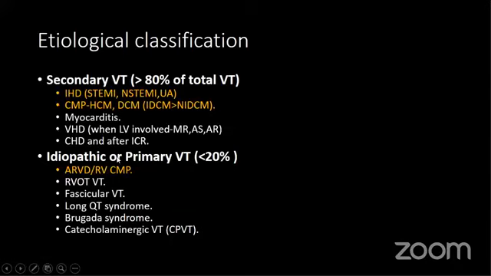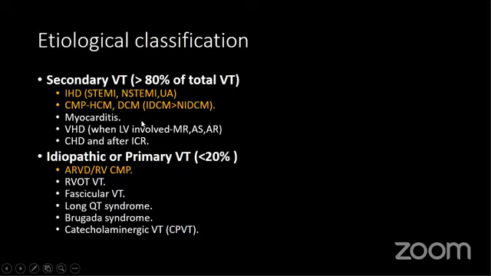So this is the etiological classification. Secondary VT is usually secondary to some structural heart disease. The common condition is ischemic heart disease, which may be STEMI, non-STEMI, or even unstable angina. Second is cardiomyopathy, which may be ischemic or non-ischemic. Ischemic cardiomyopathy is a more common cause of VT and sudden cardiac death than non-ischemic dilated cardiomyopathy, and HCM also.